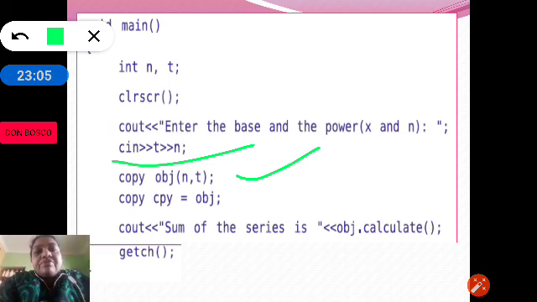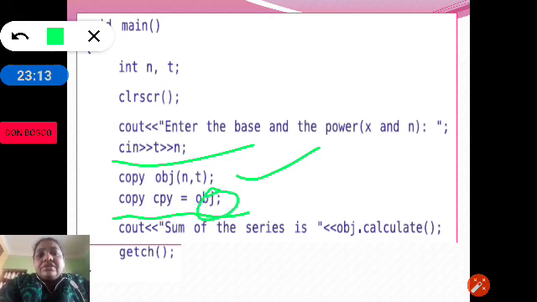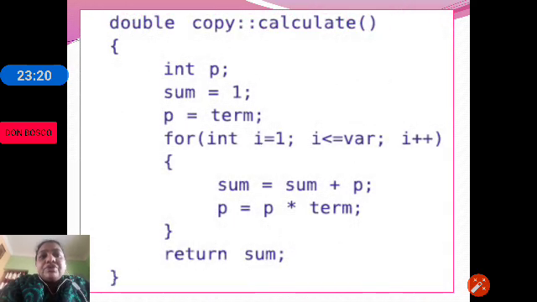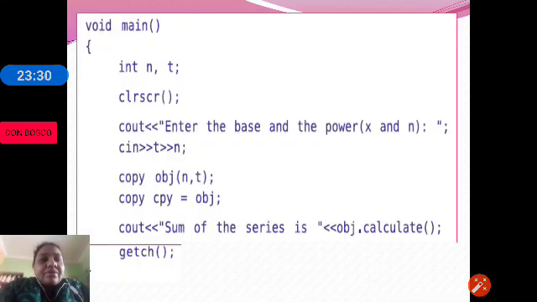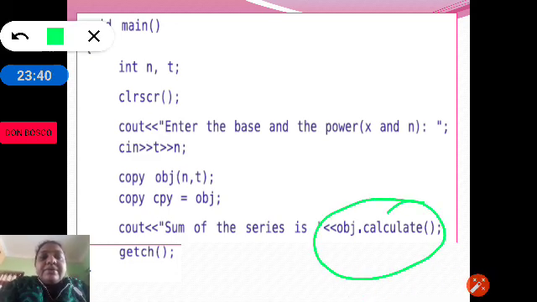Then we are using the copy constructor here. That means we are copying. See, obj is the existing object and cpy is the new one. So we are copying an existing object to the new object. That means we are using the copy constructor. So you can see here, we are calculating the series by calling the function obj.calculate, which will calculate the series.